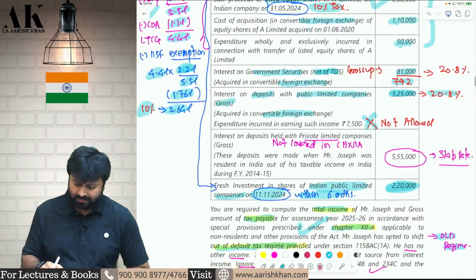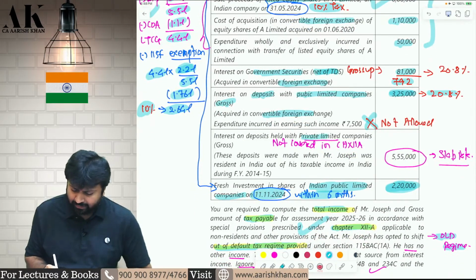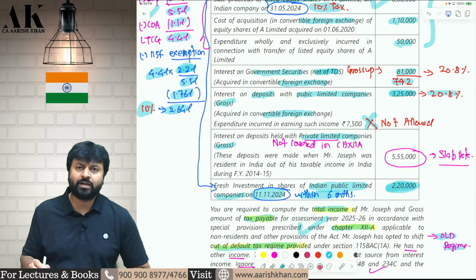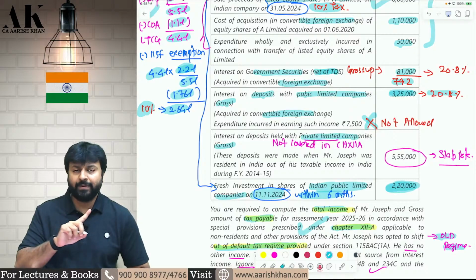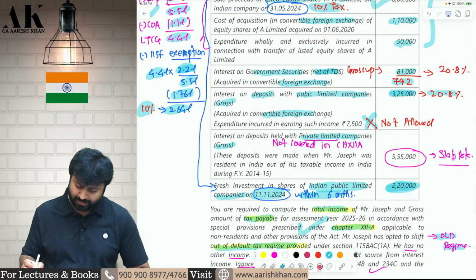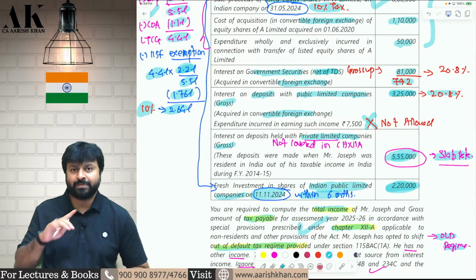Whether interest on deposit held with private limited company covered in Chapter 12A? No. Deposits of private companies are not covered in Chapter 12A. Deposits of only public limited company are covered in Chapter 12A. Debentures of only public limited companies are covered in Chapter 12A. Debentures of private limited company, deposits of private limited company are not covered in Chapter 12A. So, on this income, you will apply what? You will apply the slab rates as per the old regime.